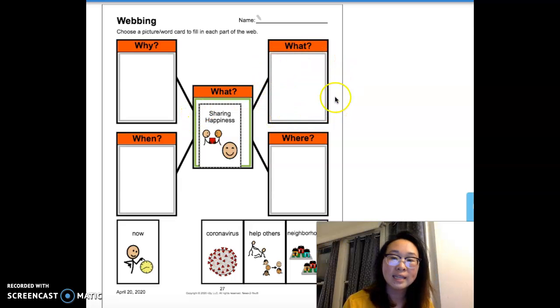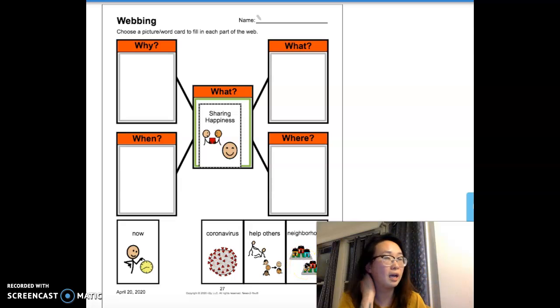So this one is asking basically what was another subject in our article? What is keeping us at home? Maybe I can say that. What is going on right now? Why are people sharing happiness? Now, I wouldn't say why are people sharing happiness, but what is making people share happiness? Now, coronavirus, help others, or neighborhoods.